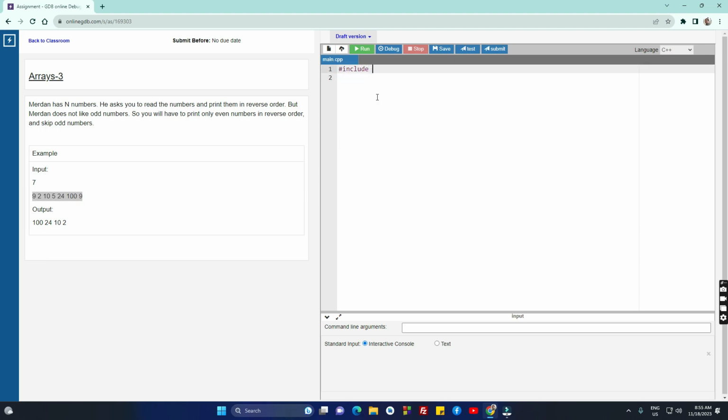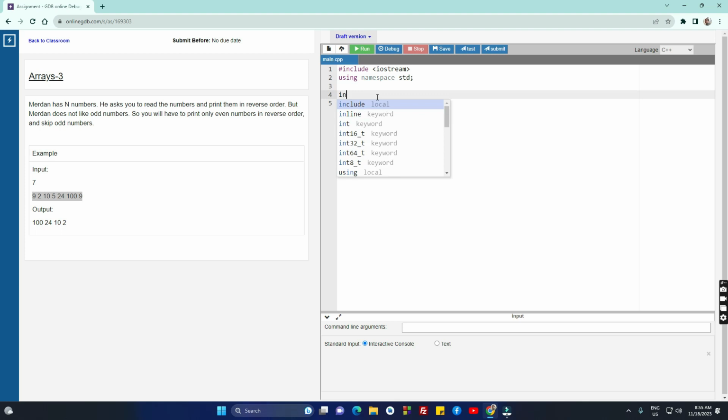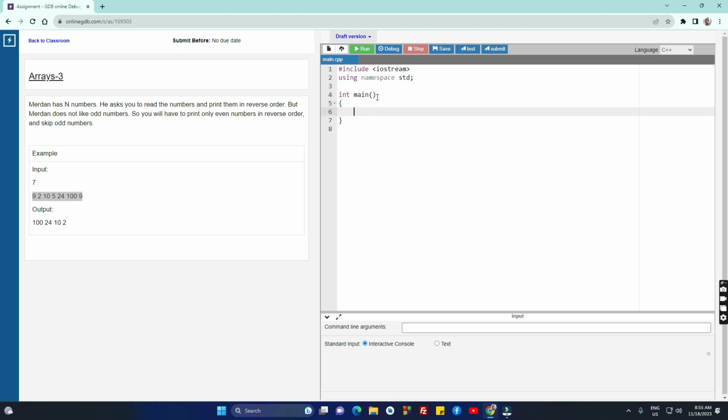Include iostream, using namespace std. And now, first of all, you are going to read this number, n. Let's create variable n. Then you read variable n. Then you want to create a loop, and every time in the loop you are going to read these numbers. So let's create a loop that runs n times.